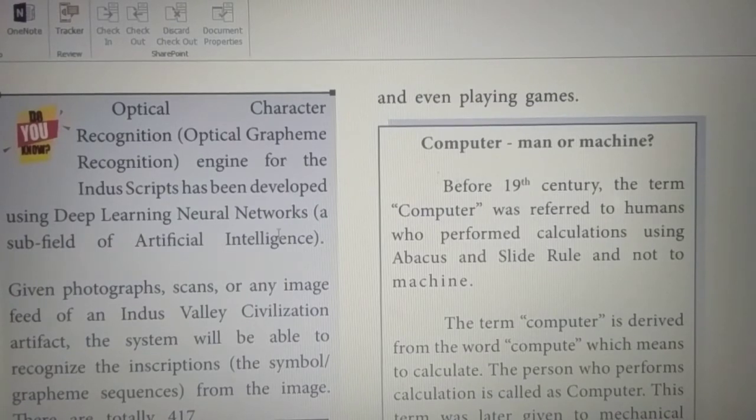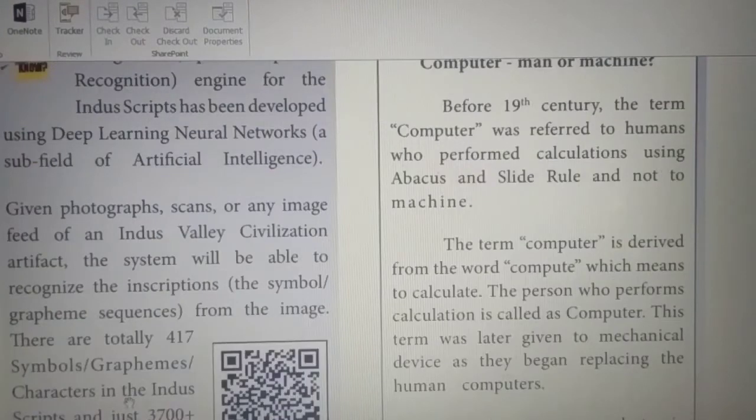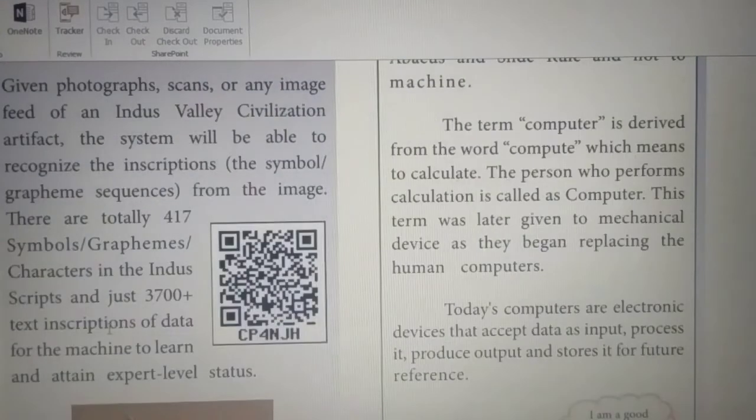So learning neural networks are a subfield of artificial intelligence. What purpose do they serve? They convert 470 symbols, graphemes and characters into a script of just 3700 script lines using this format.